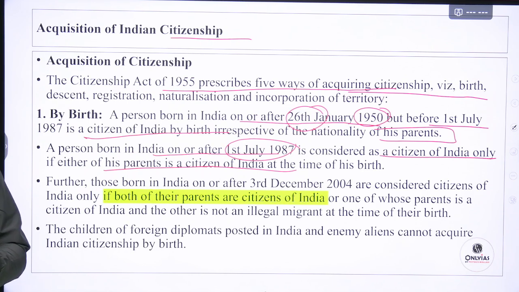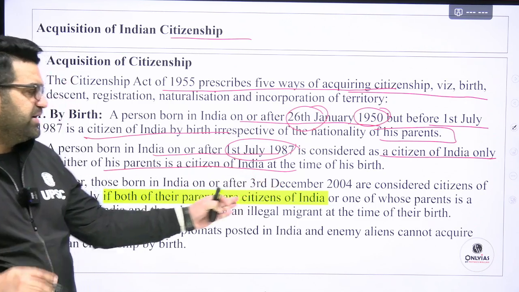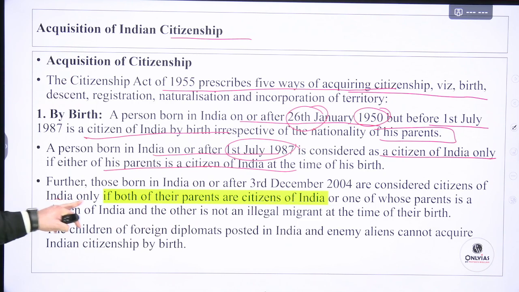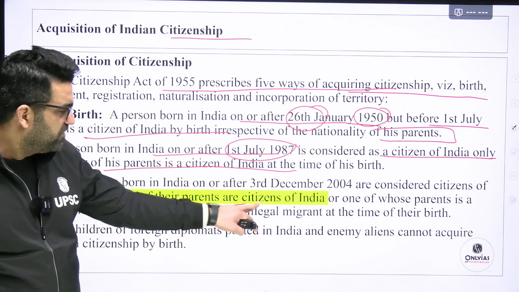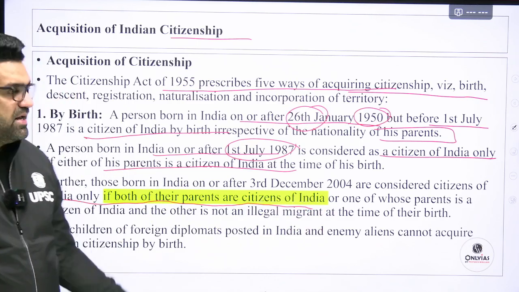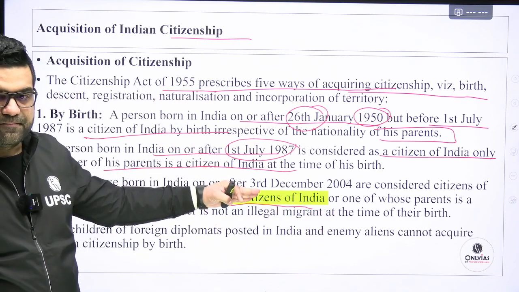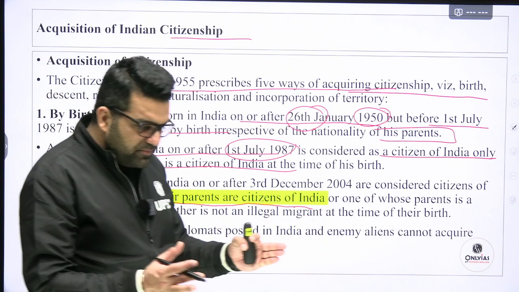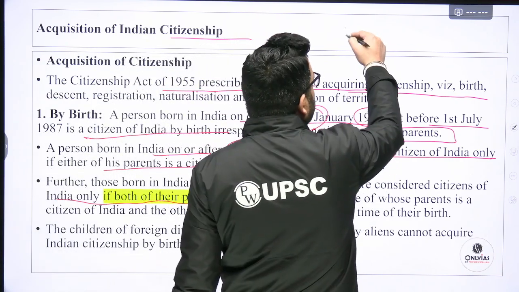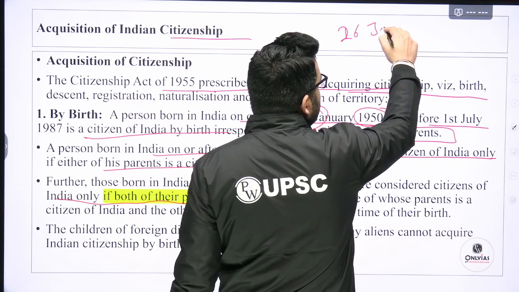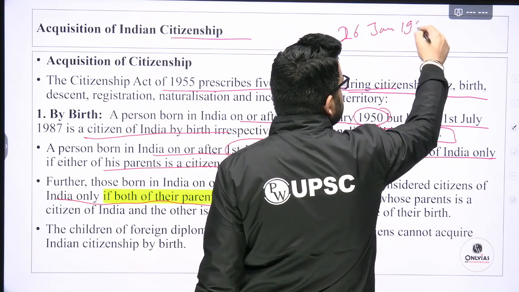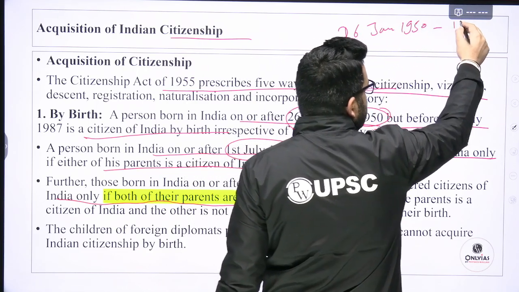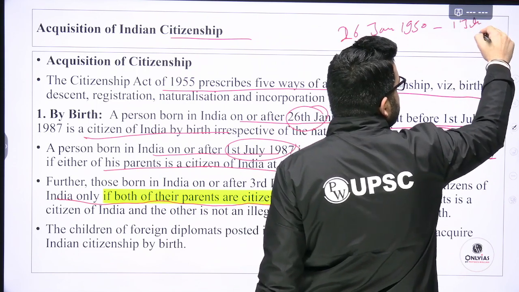Further, those born in India on or after 3rd December 2004 are considered citizens of India only if both of their parents are citizens of India. Now see how the conditions are changing. Let me simplify it for you. If you are born between 26th January 1950 and 1st July 1987, you can simply write it in your notes.